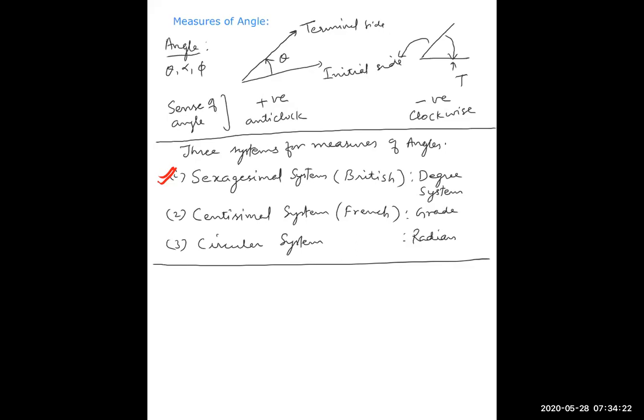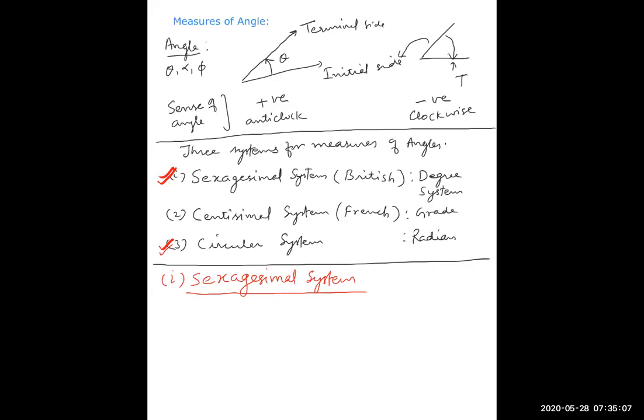French and British were complete enemies and competitors of each other. So the French developed their own system. I will explain all three in brief. Mainly, we are more interested in the sexagesimal and circular systems because the French system is rarely used. It is not useful, but I will explain it briefly also. So first of all, let us start with the sexagesimal system, or British system, or degree system.